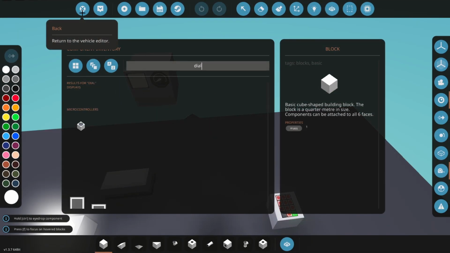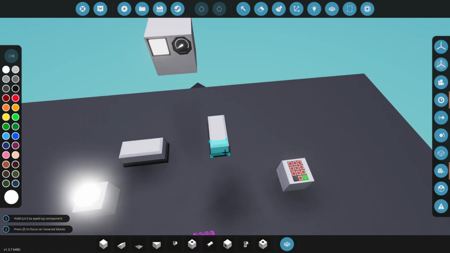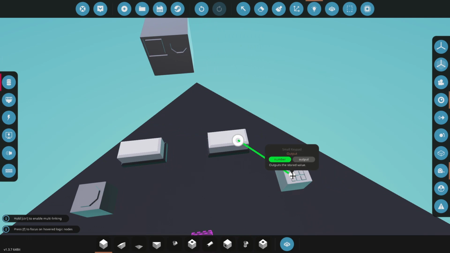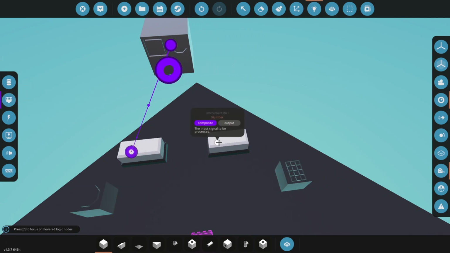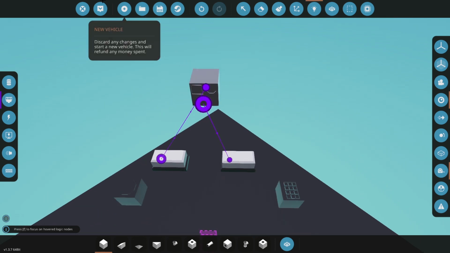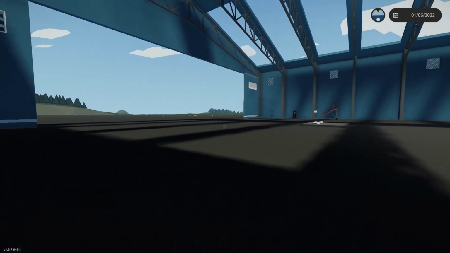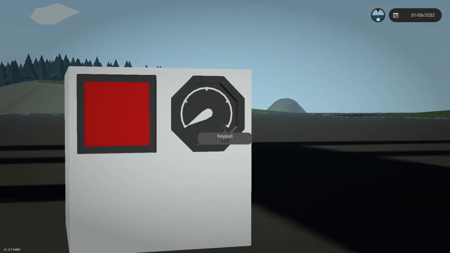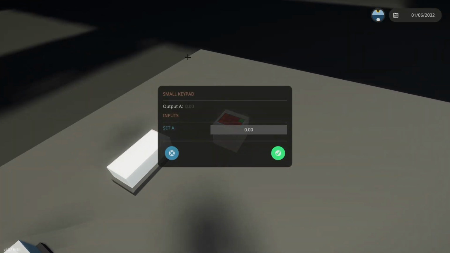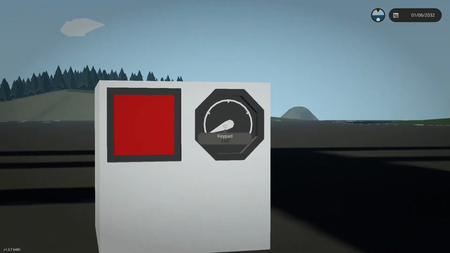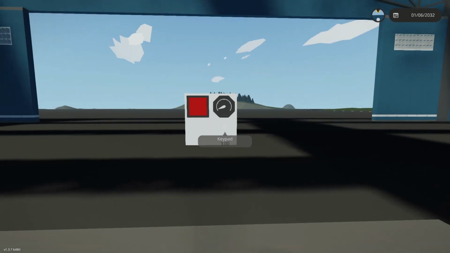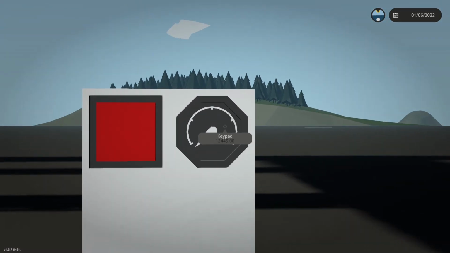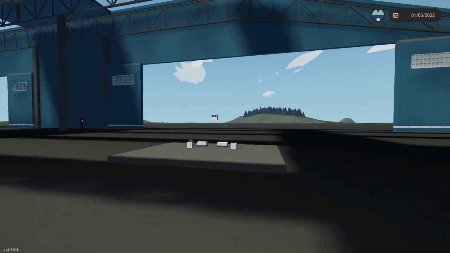Let's exit this. Get a dial. We can get our number value from our keypad, composite into our instrument panel. Let's spawn this in, and hopefully if we've done everything right, you can see keypad, it's getting a value 0. Let's do 3. You can see we are getting a value of 3 on our dial. Now, we can attach this to a throttle lever or our RPS or whatever. But it's really up to you.